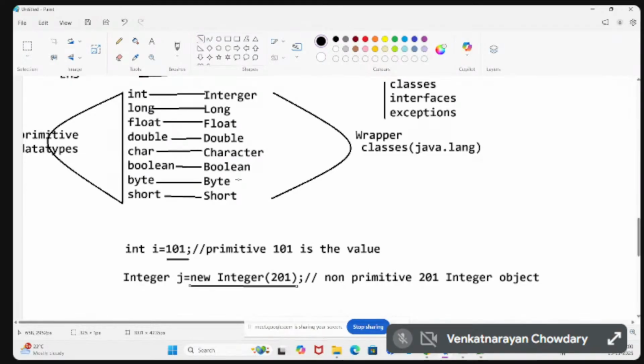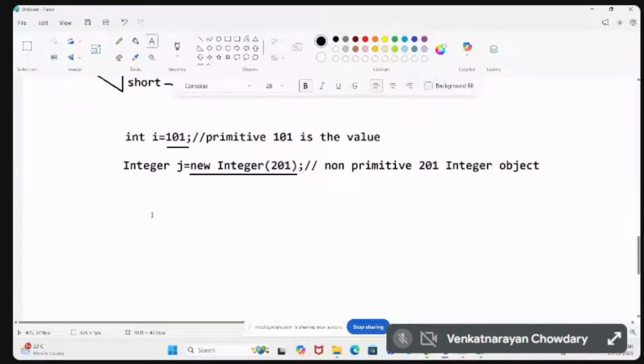The answer is that by using primitives alone, we cannot achieve object-oriented programming. If you want a fully object-oriented programming language, we have to represent everything in the form of objects. That is the reason why.